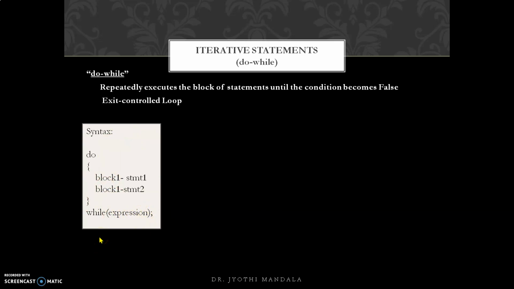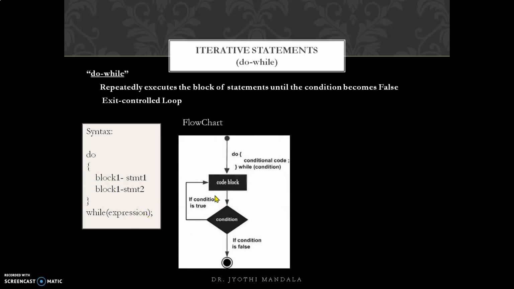Now the difference between do while and while is, in while, if the condition is false for the first time, the block will not be executed, but in do while, once the block is executed, then it will check the condition. If the condition is false, then it will come out. So at least once the block will be executed in do while. And observe there is a semicolon here.